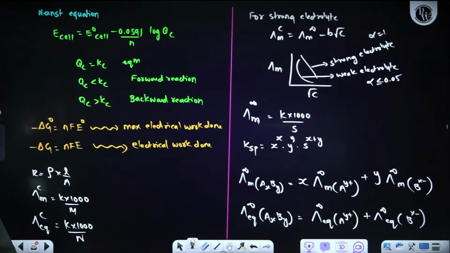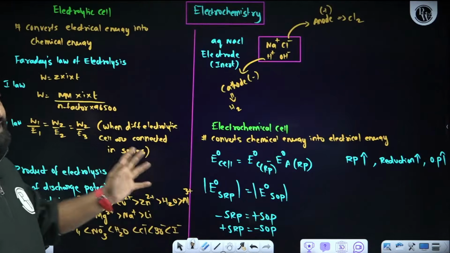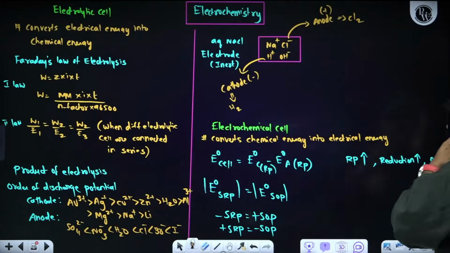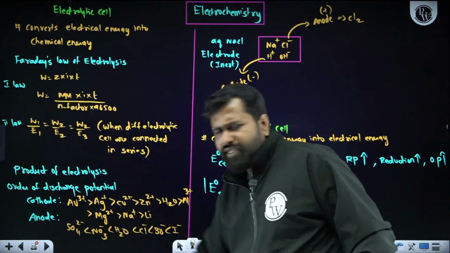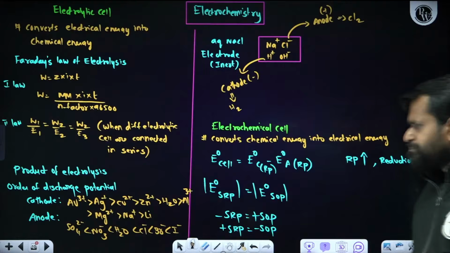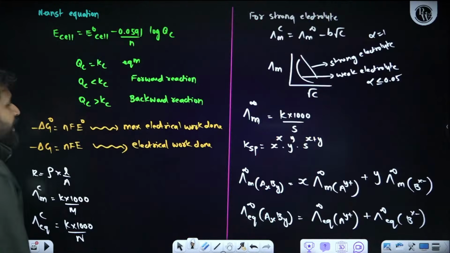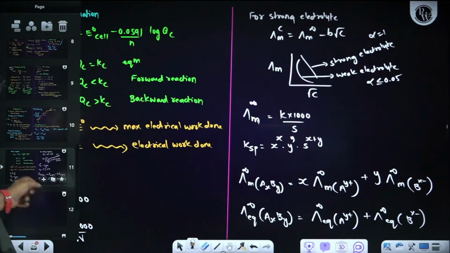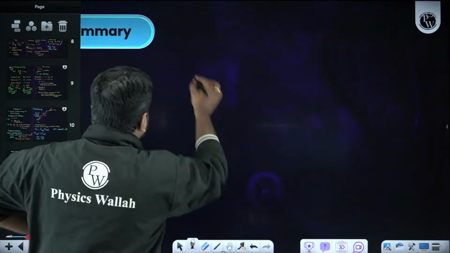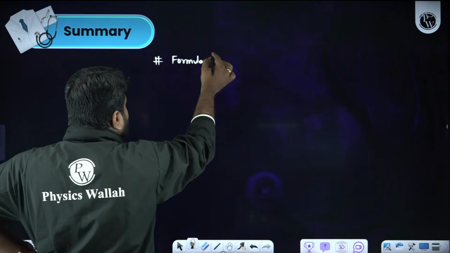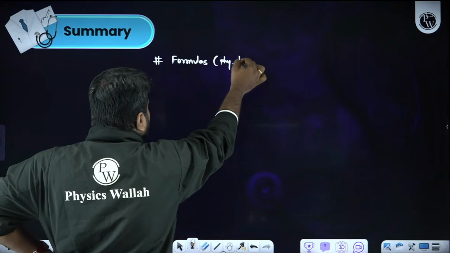So this is all about electrochemistry. Only these two pages, please do make a note. Take a screenshot of this particular page, quick. Done. In the same way, take a screenshot of this particular page. So this is all about the complete electrochemistry. As I told in the class, we discussed formulas for the complete physical chemistry chapters.